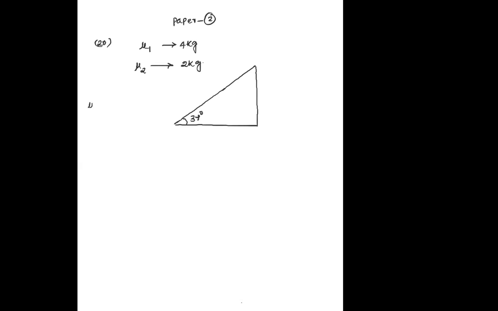So angle of repose tan phi, which is equal to mu. So mu value will be tan 37, which is 3/4.